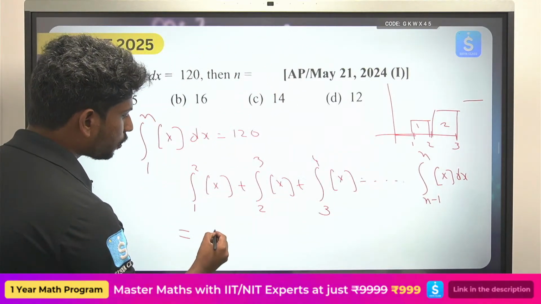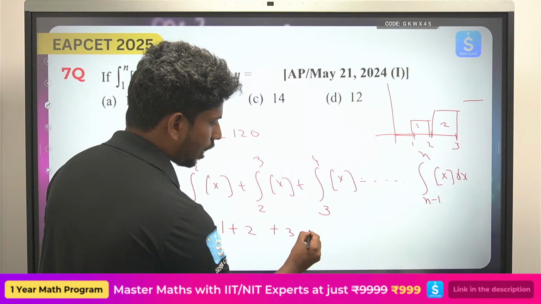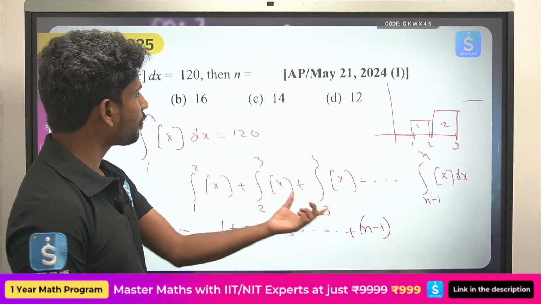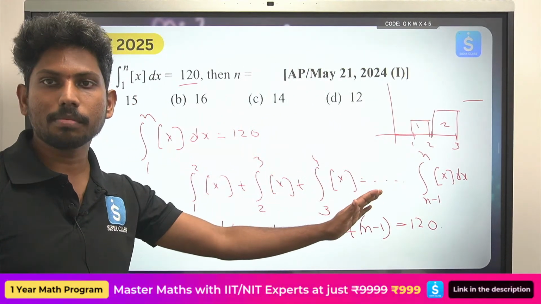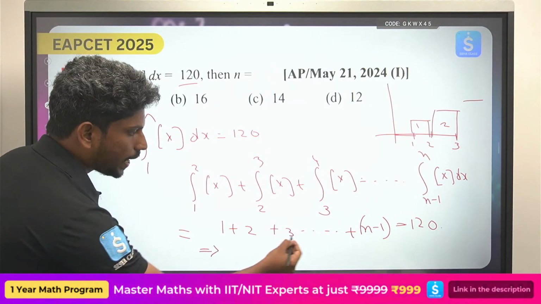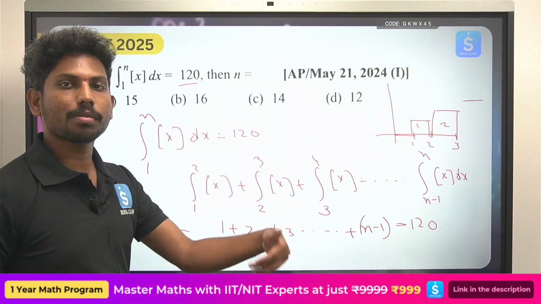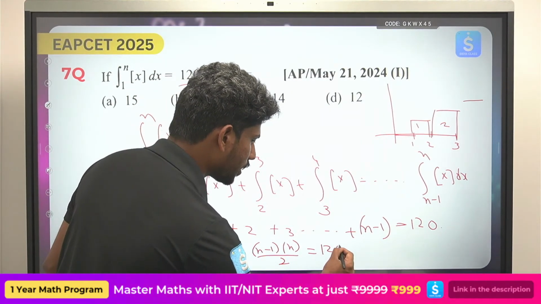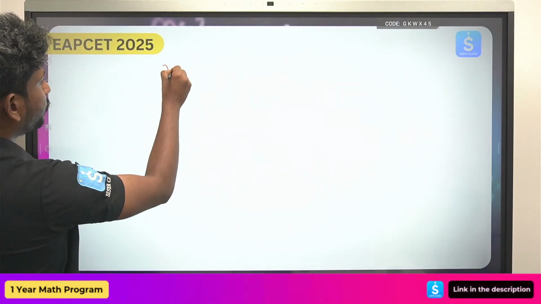ఇప్పుడు 1 to 2 కింద ఏరియా ఎంత ఉంటుంది, 1 plus 2 plus 3 up to so on, the last area will be n-1. సో ఈ మొత్తం సమ్మేషన్ ఎంత అంటున్నాడు వాడు, 120. So you know summation of first n terms is given by n into n plus 1 by 2. So this will become n minus 1 into n minus 1 plus 1, that will be n by 2, which is equals to 120. So ikkada nunchi n minus 1 into n is equals to 240.